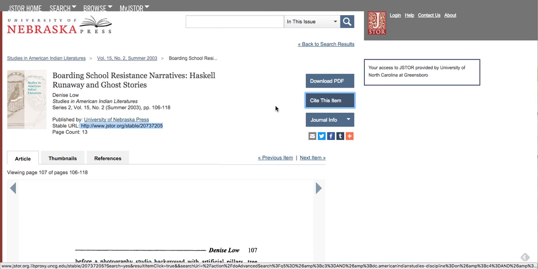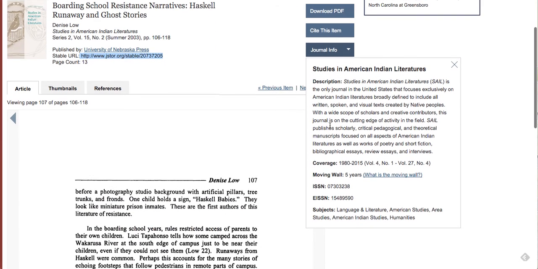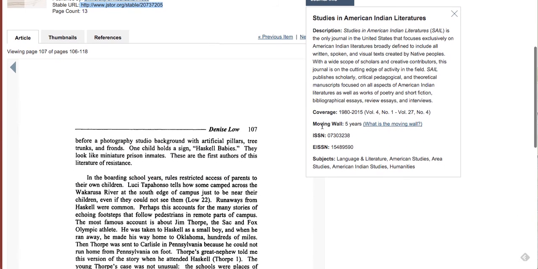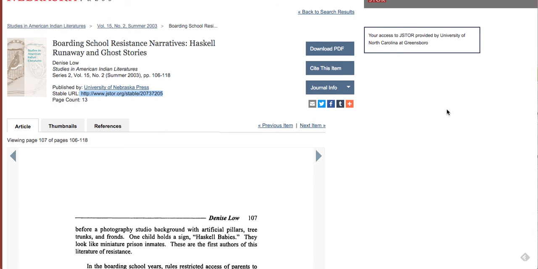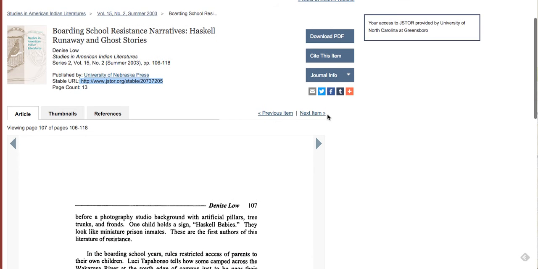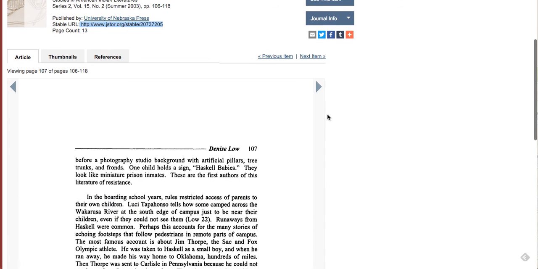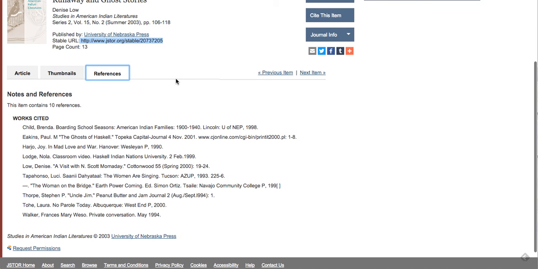If I wanted to get more information about this journal, Studies in American Indian Literatures, I could click Journal Info, and it gives me a description, the years of coverage, and also some subject keywords. If I wanted to email this article or share it on social media, I have buttons for that here. Finally, if I wanted to take a look at the references that Diane Lowe cites in this article, I can check out the Works Cited page here.